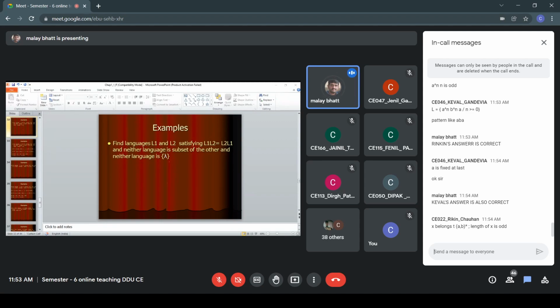So we want two separate languages, L1 and L2, such that if you concatenate an element of L1 with an element of L2, or an element of L2 with L1, then both answers will be exactly the same.